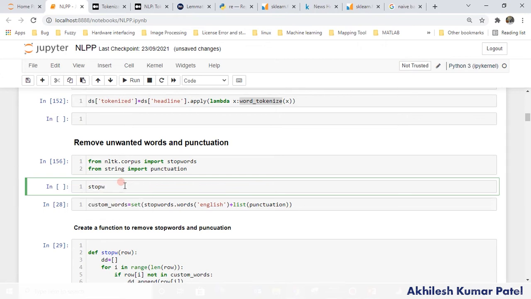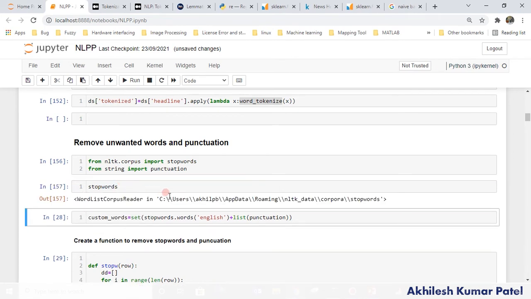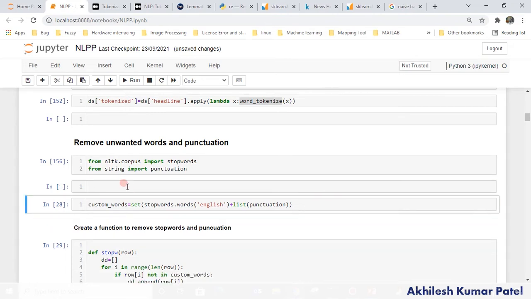So if I type this, you will see that we have some words available here. So it is already saved here. The first time when you run this, it will ask you to download. In my case, it is downloaded here, the stop words which we have. Finally I will show you those stop words.